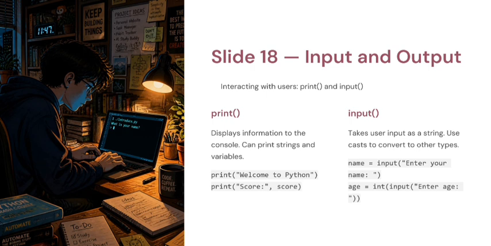Now let's make our program interactive. The input function allows the user to type something. For example, name is equal to input, enter your name. When the program runs, Python waits, the user types a name. The name gets stored in the variable, then we can print it: hello name.